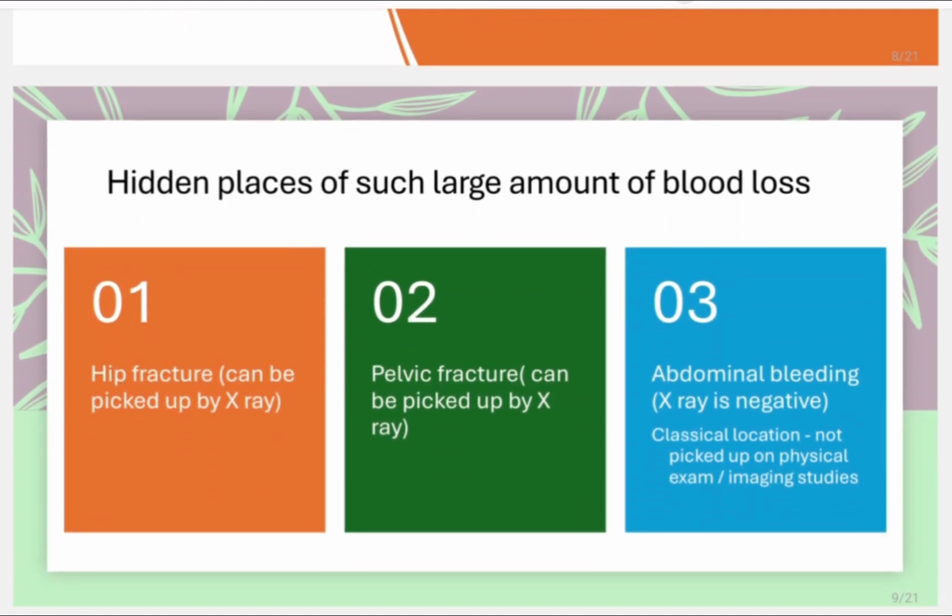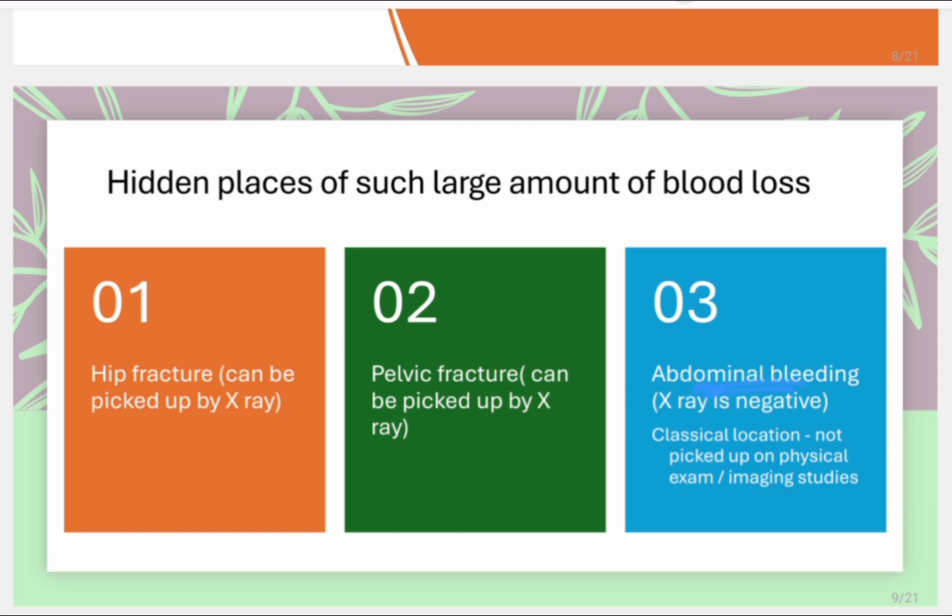But what are the hidden places where there is a large amount of blood loss, but you can miss it? It can be a hip fracture. If there is a hip fracture, blood can collect in the pelvic cavity, but it can be picked up by X-ray. It can be missed on physical examination. That's why I am saying it is hidden. Similarly, a pelvic fracture can be picked up by X-ray, but you can miss it on physical examination.